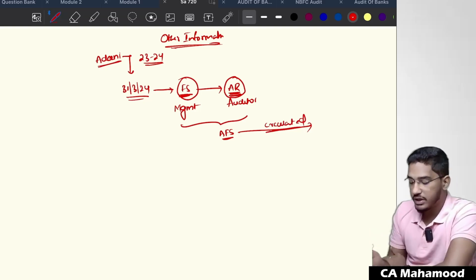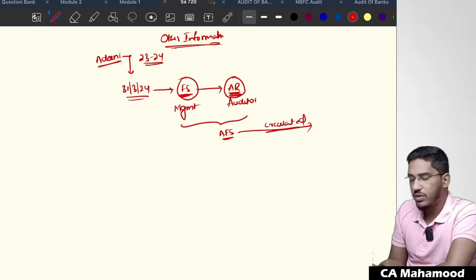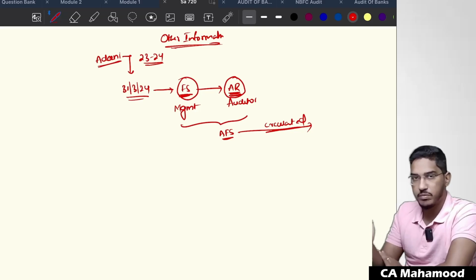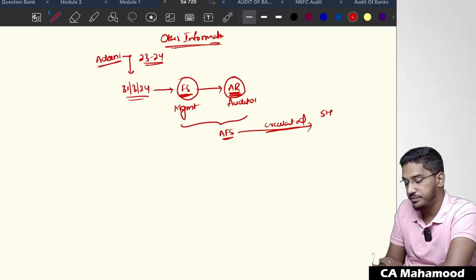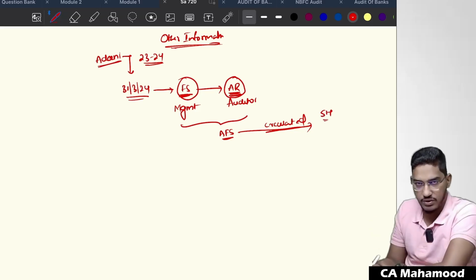So, to whom will it be circulated? It will generally be circulated to all the stakeholders, and one of the major and important stakeholders who is very much interested to know about the financial statements and the auditor's report is the shareholder. So, we'll talk from the perspective of the shareholder.